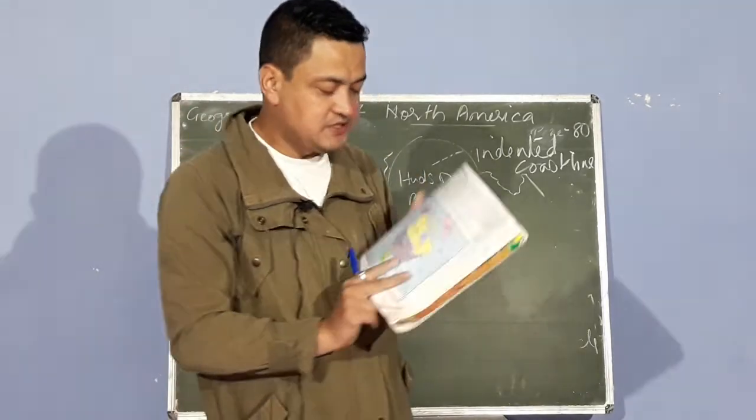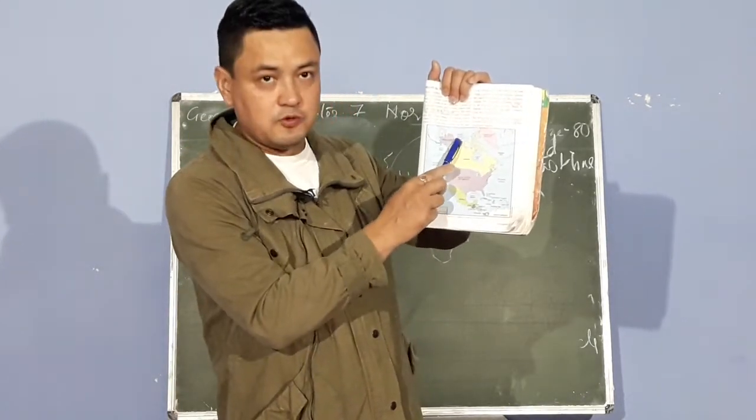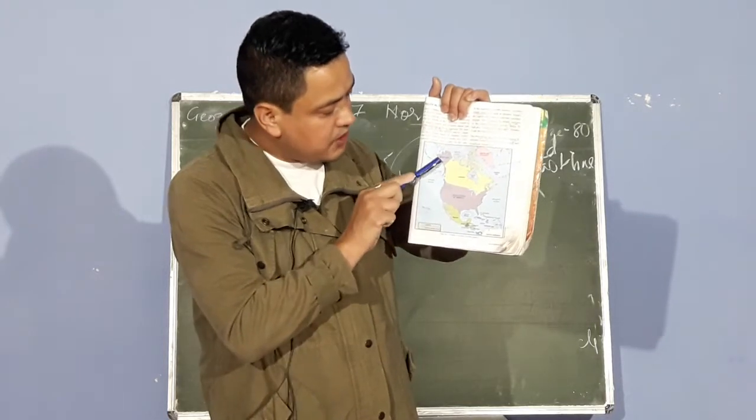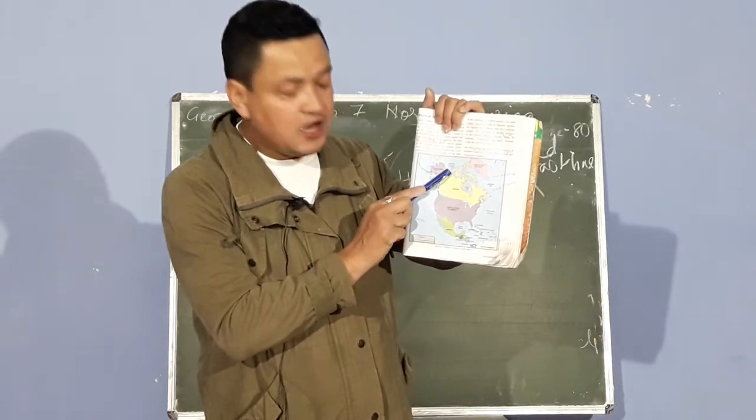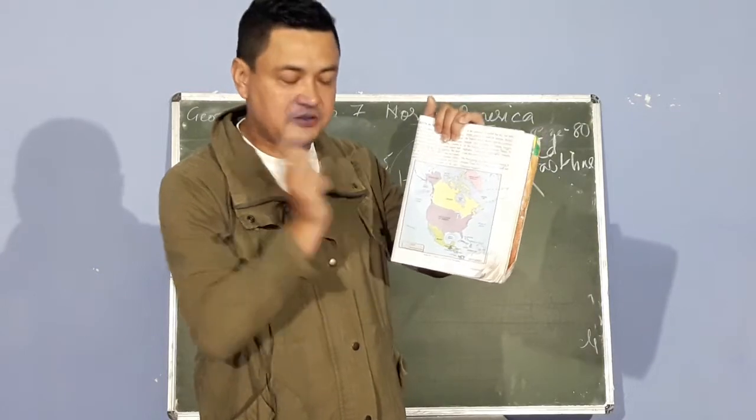Now, where is the Beaufort Sea? Where you find the Arctic Ocean, near Alaska, USA, you find the Beaufort Sea. Remember that.